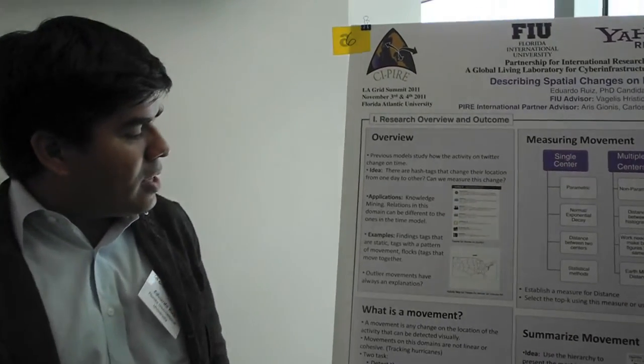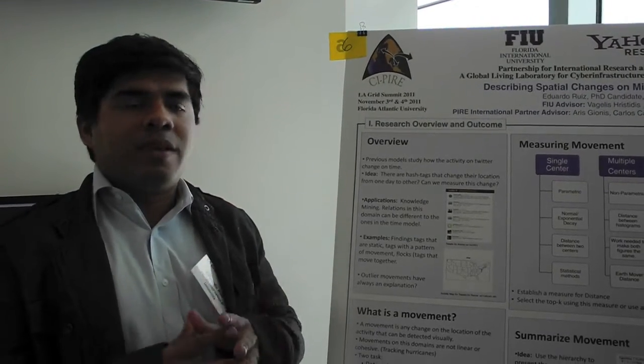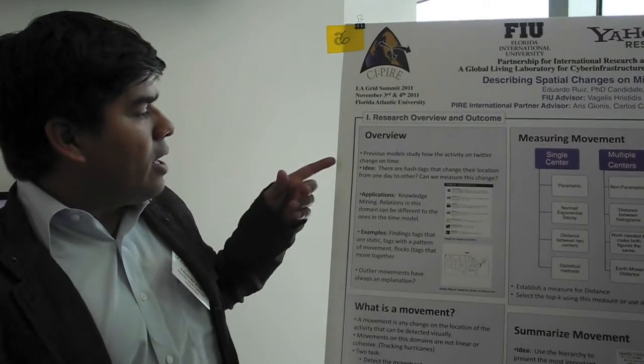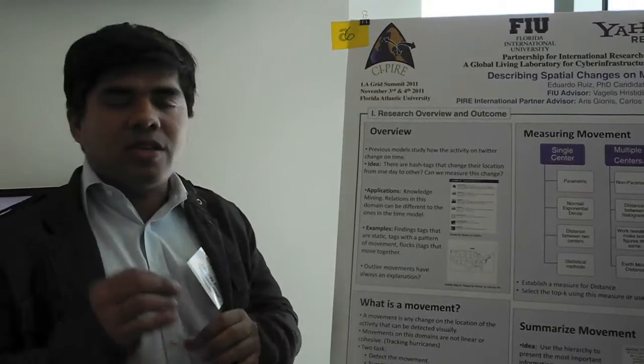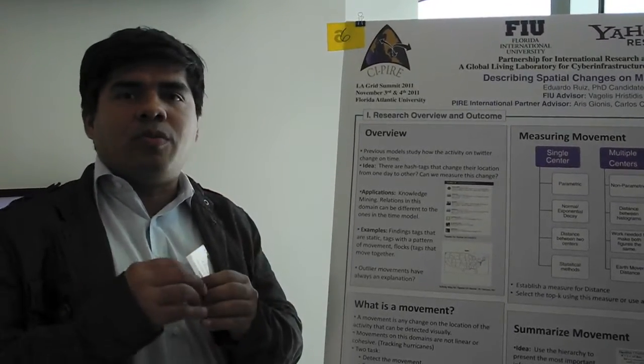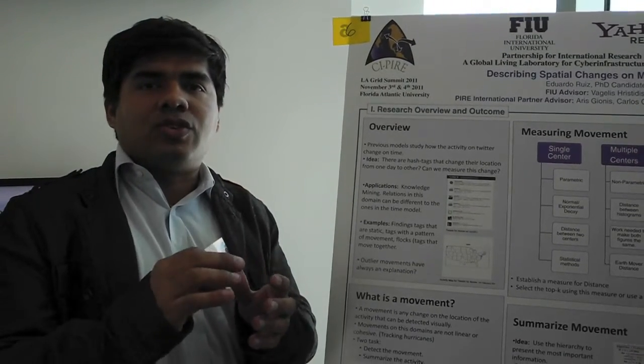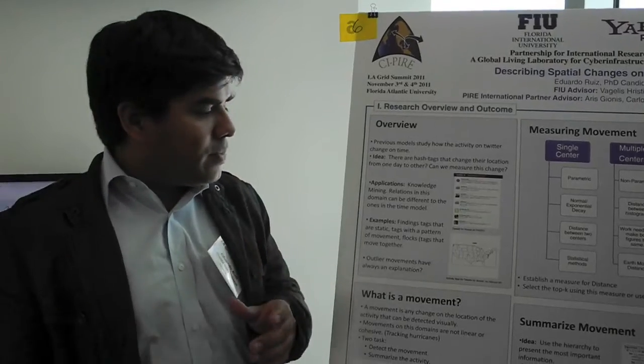So tell us about your research problem. My research problem is how to detect movement in microblogging activity. The idea is there are hashtags that are going to change location from one day to another. Right now they are probably in New York, tomorrow in Boston. There are other topics that are kept in a fixed location, so we have to separate all of them.